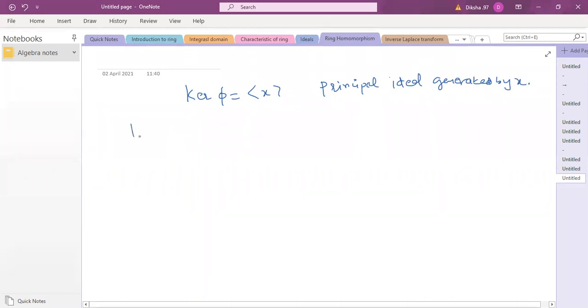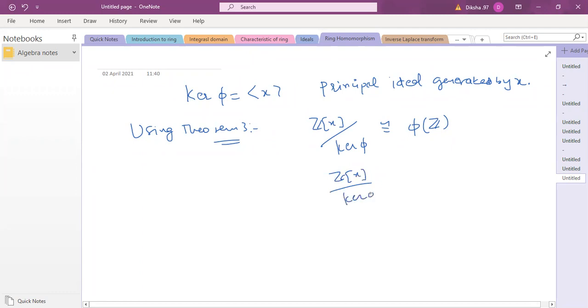So using theorem 3, whose statement I just gave you, because now you are able to characterize your kernel, the ring Z[x], if you factor it with the kernel phi (I should not use the word divide, it's factor), should be isomorphic to phi of Z[x]. So what is the kernel phi?